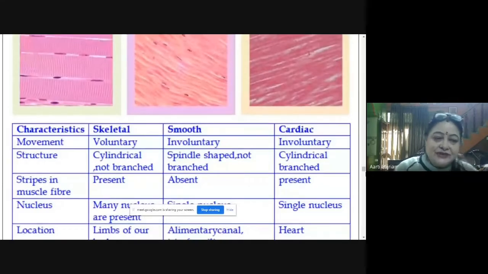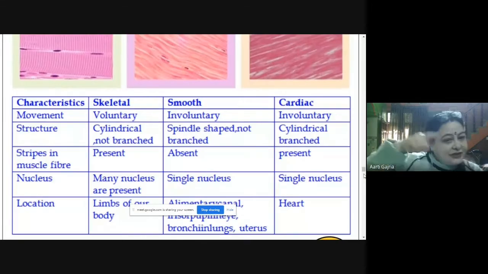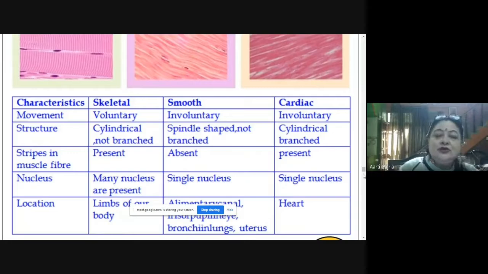Stripes, if you see the stripes in the muscle fiber, you can see the stripes in the skeletal muscles. That's why it is also called striated muscle fiber, because you can see the stripes in the muscle. Whereas in smooth muscle, you will not find any stripes. Stripes are absent. So that's why it is called unstriated muscle fiber. And in cardiac, you will again see the stripes.